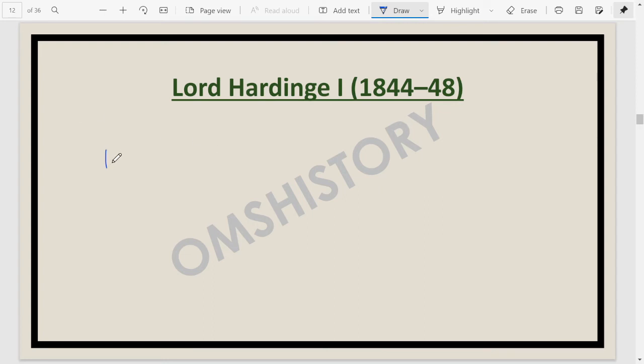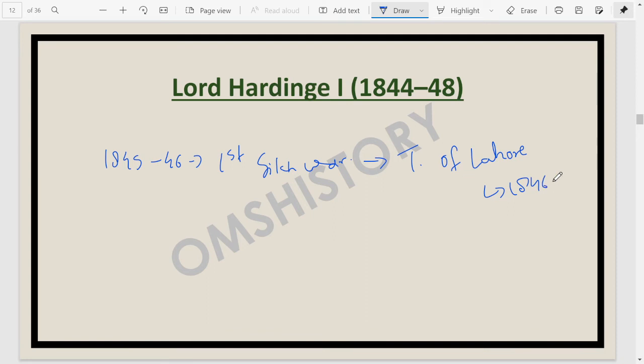In his time period, a very important thing was the very first Anglo-Sikh war, which happened from 1845 to 1846, and this war got concluded with the Treaty of Lahore. This treaty was signed in 1846. Apart from that, the prohibition of female infanticide and suppression of the practice of human sacrifice among the Gonds of central India were introduced during the time of Lord Hardinge alone.